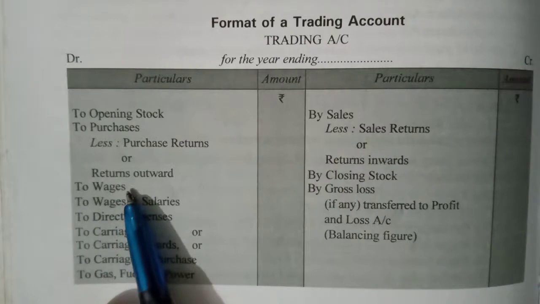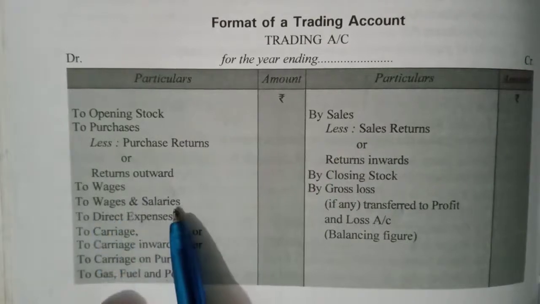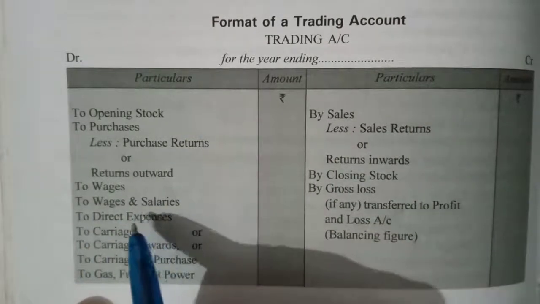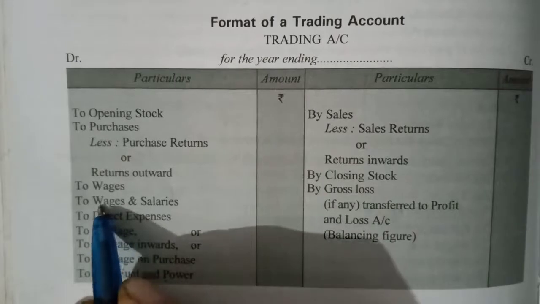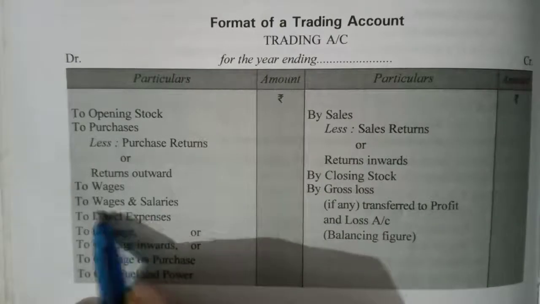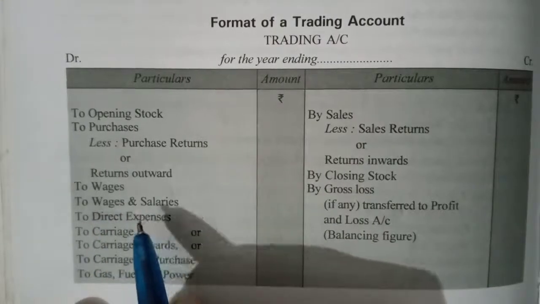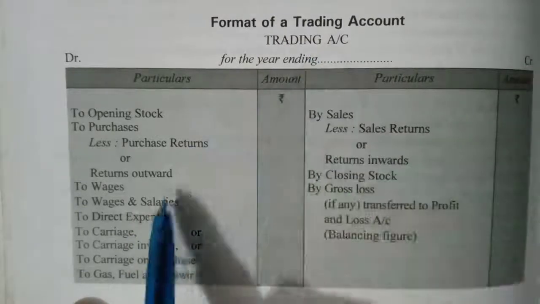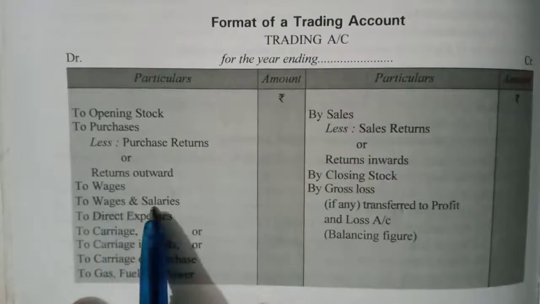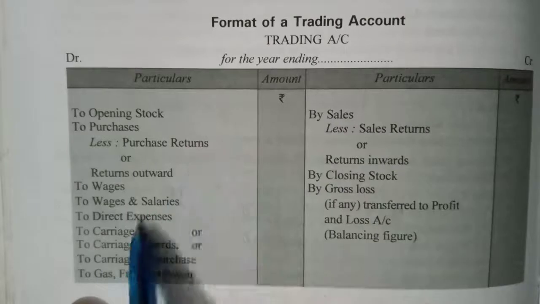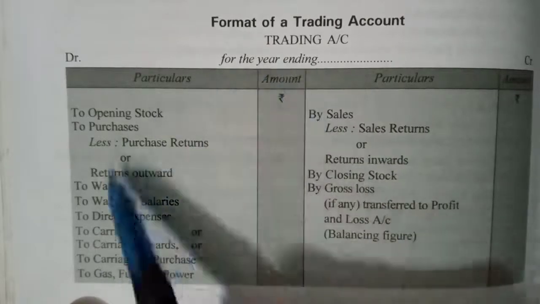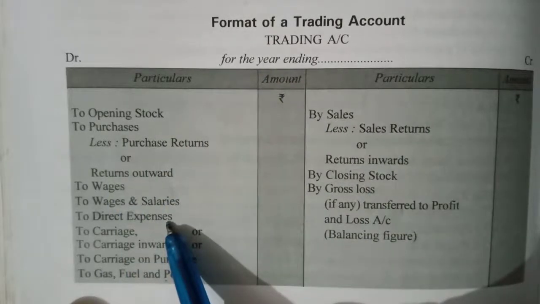To wages and salary. See, this point is very important. If it is wages and salary, then it will be recorded in trading account. But if it is salary and wages, then it will not be recorded in trading account. It will be recorded in profit and loss account. We will discuss it later.